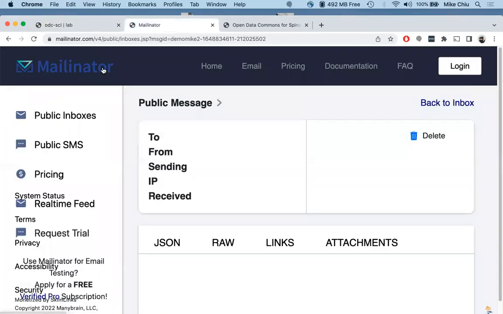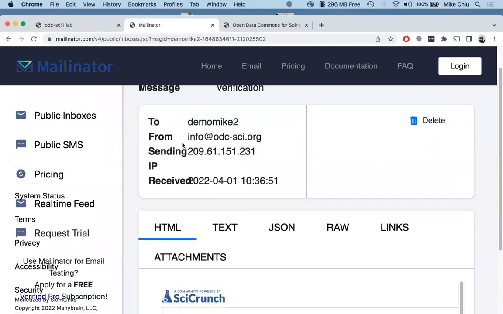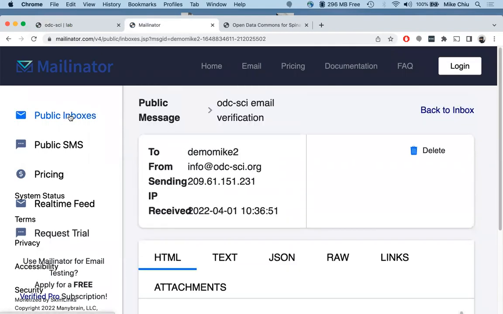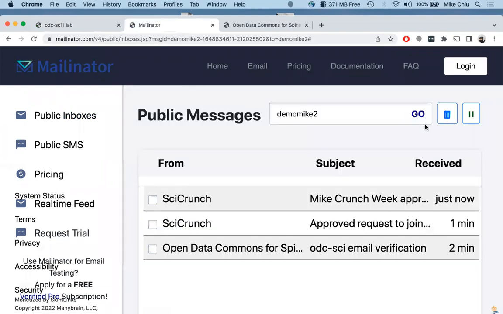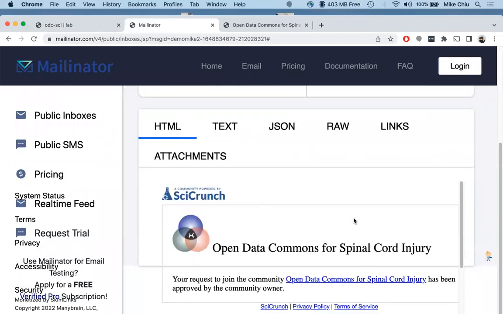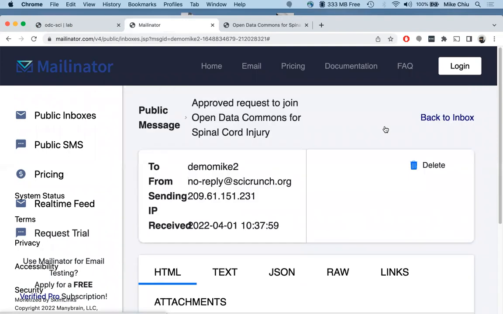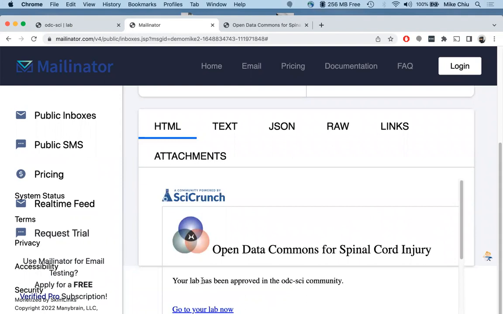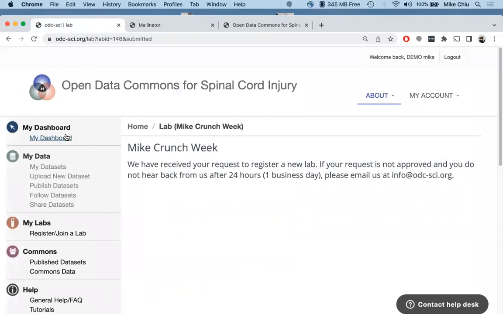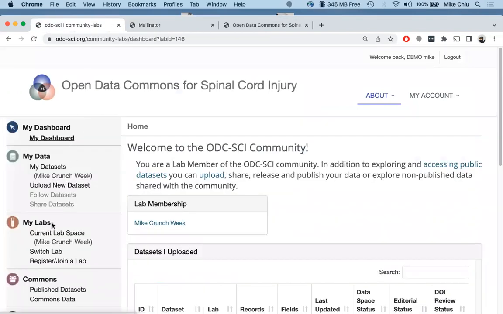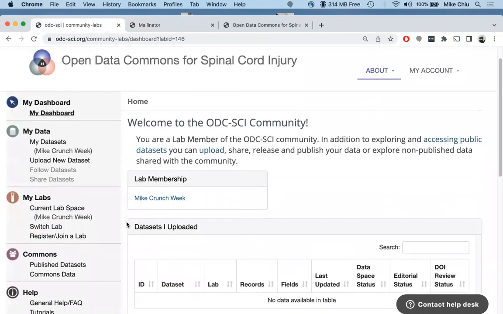Just click here. Next box. So this is just to let you know that after you are approved, you should get an approval email. And here you can see the lab approved email that the PI should get. And so now if I go back to the dashboard, you can see that your lab shows up in this My Lab area. And if you only have one lab, you're automatically sent to that area. And so we'll click Upload New Dataset.